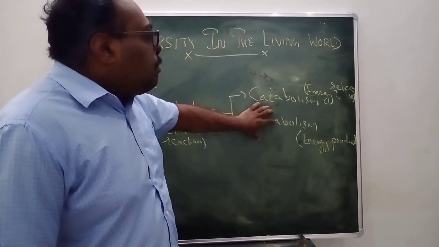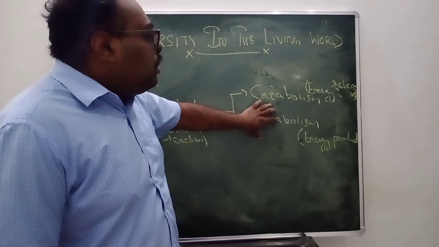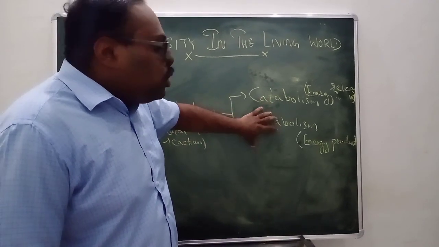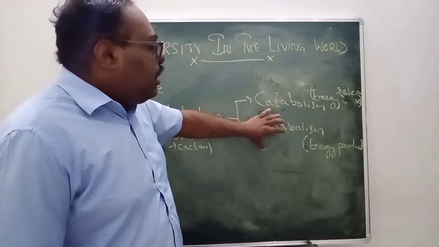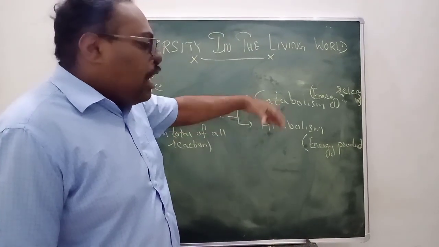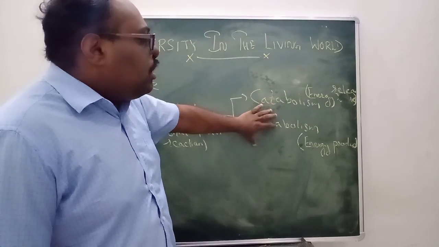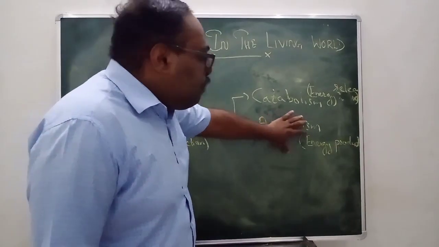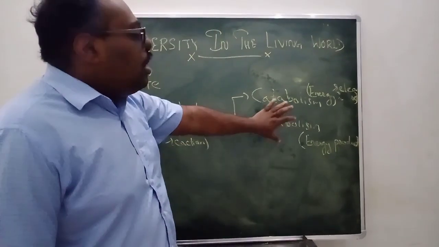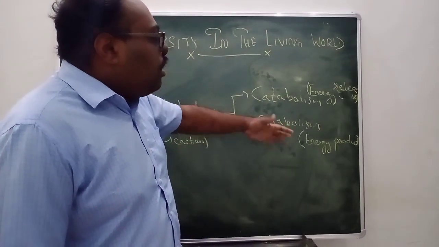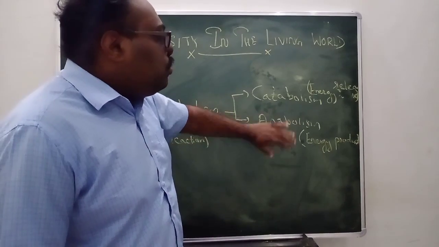And anabolism is the energy production process, which usually takes place in the plants. For example, the plants use sunlight, water, chlorophyll and other things, and they make glucose, water, and oxygen. The glucose that is produced can be used for energy.